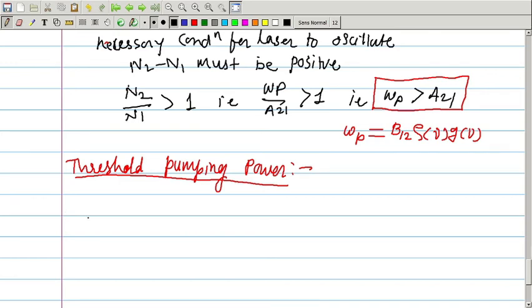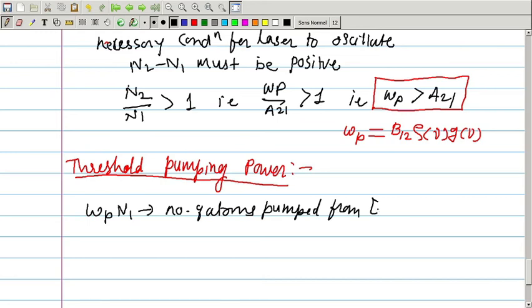The number of atoms pumped per unit volume per unit time from level E1 to E3 is given by Wp into N1, that is number of atoms pumped from E1 to E3 per second per unit volume.